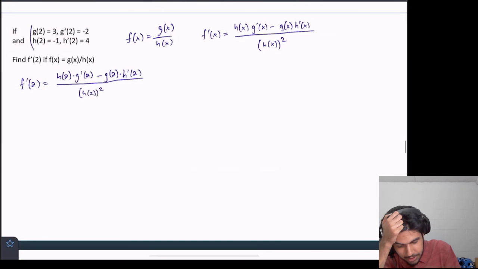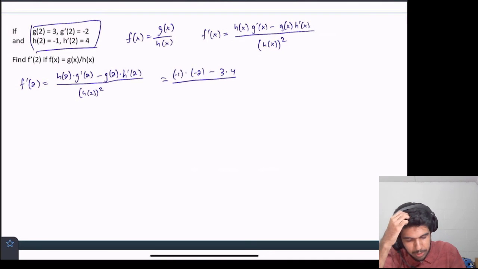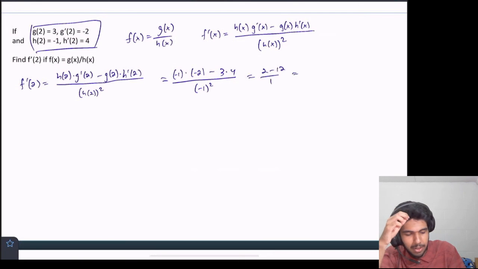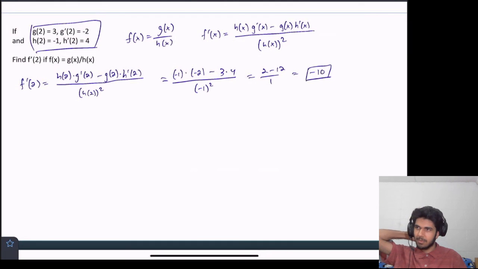And we're given the values right here. So let's just plug it in. h of 2 is 4, g prime of 2 is negative 2, minus g of 2 is 3, h prime of 2 is 4. Actually, this first value is incorrect. h of 2 is negative 1. And we're dividing this by h of 2 squared, which is negative 1 squared. So this becomes 2 minus 12, all of this over 1. So our answer is negative 10. Awesome.